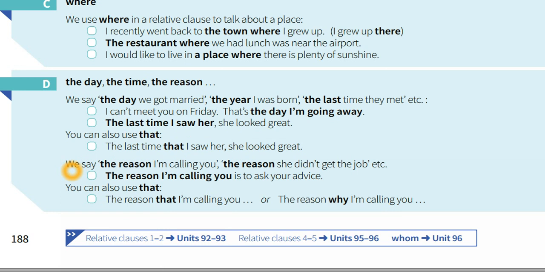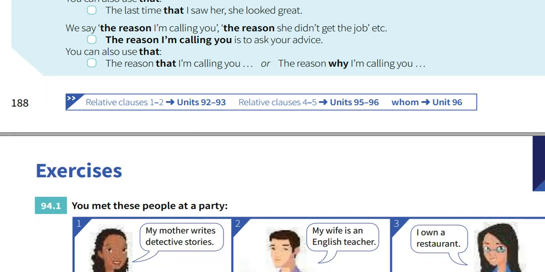We say the reason I'm calling you, the reason she didn't get the job. The reason I'm calling you is to ask your advice. You can also use that: the reason that I'm calling you, the reason why I'm calling you. So all of these words are how to make the conversation more accurate, and you try to change your style of speaking.